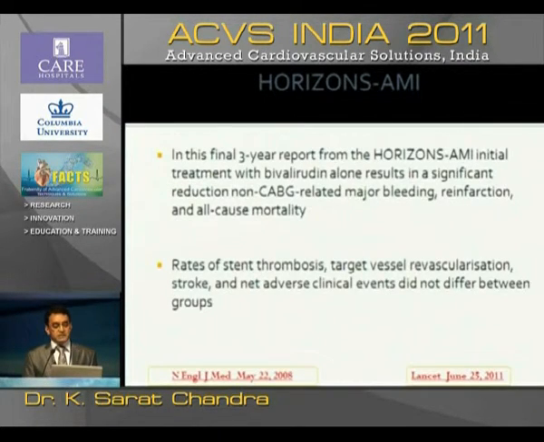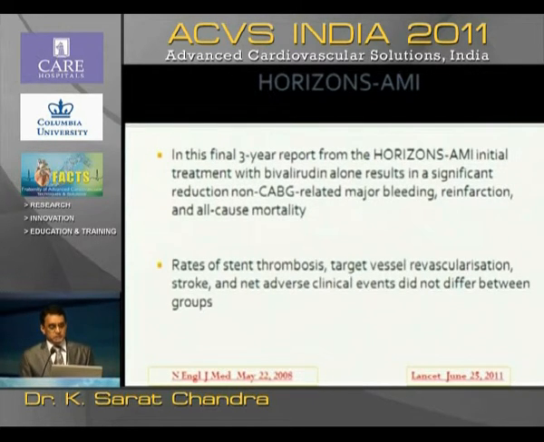And the final 3-year report from the HORIZONS-AMI trial was recently published in NEJM and later even in Lancet in 2011, on June 25th. It has been shown that there is no difference in stent thrombosis in the long-term follow-up in any of these events, but at the same time, there is a significant reduction in non-CABG related major bleeding, reinfarction, and all-cause mortality. Now it is clear that in the acute MI setting, where the patient has been given adequate pre-treatment with clopidogrel, bivalirudin